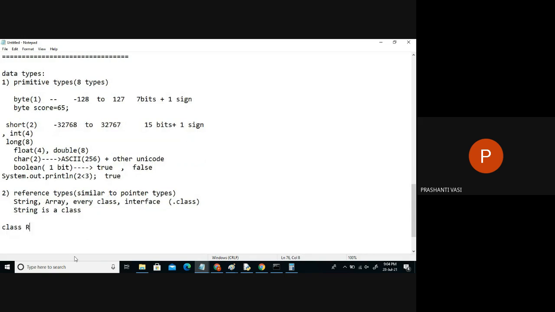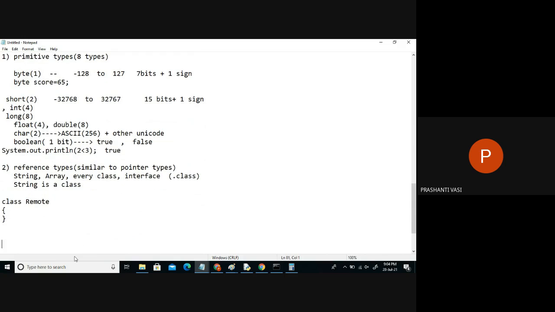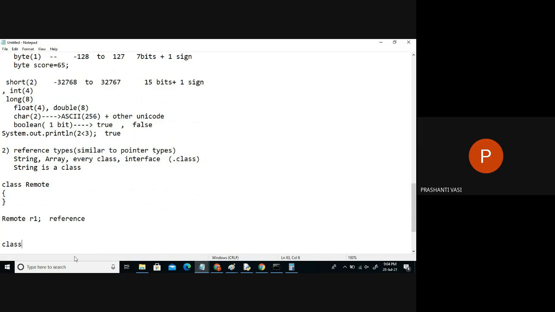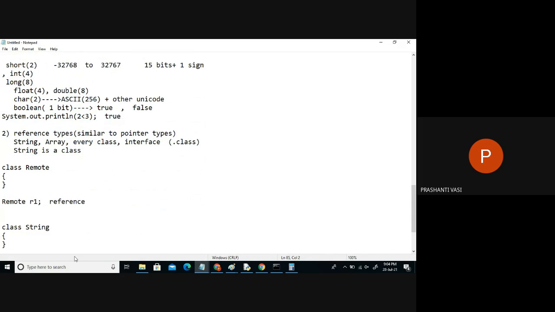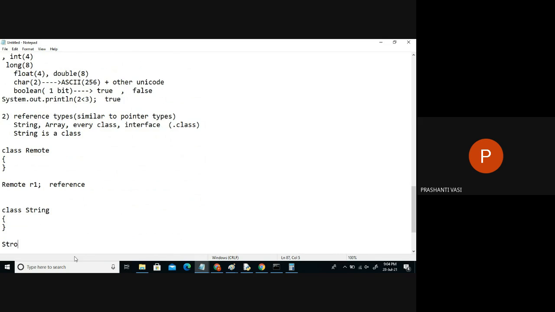So whenever you declare a variable of any class, if I'm writing something like Remote, this is a class. If I declare a variable of this class, it's called which data type? Reference type. So these are predefined, like String. This is already there in the libraries. So when you declare a variable of this type, it's also called which type? Reference. This one is user defined; you are defining these particular classes. So whatever I'm writing every day, class Test, class Demo, those are also reference data types only. And these are library classes. Okay. Is that clear till here? Or any confusion?